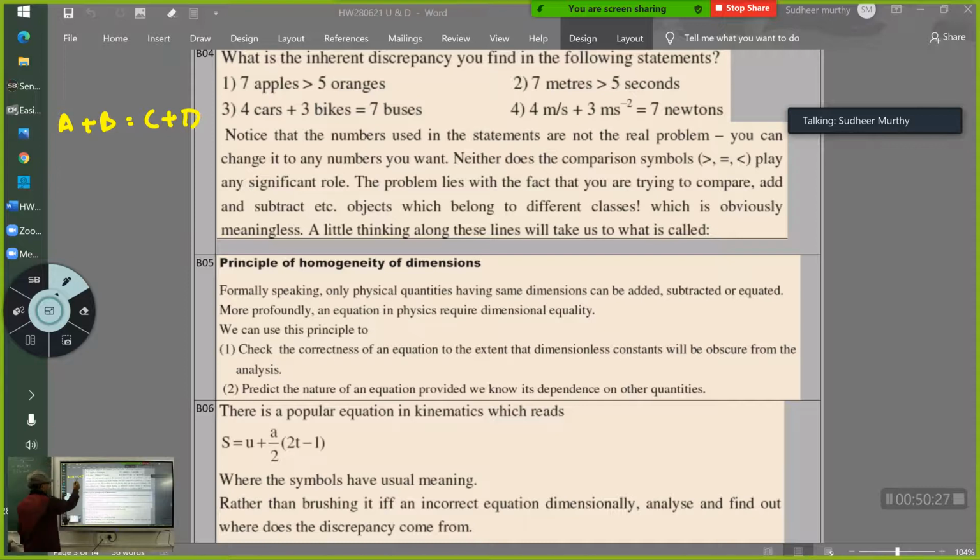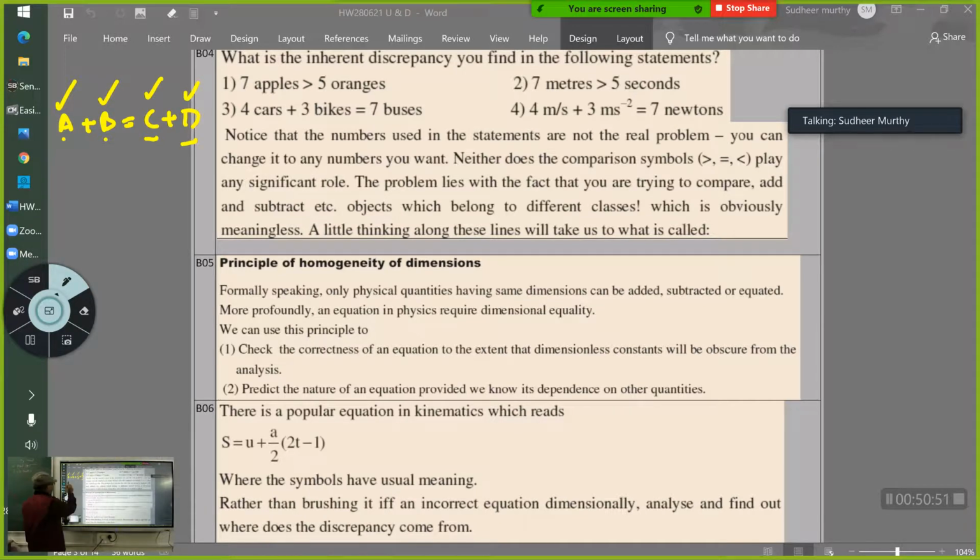Now if this equation holds good, what does it mean? It means if this is a physical quantity of some kind, that is if it is force, or it is mass, then supposing I say this is force, then this should also represent force. This should also represent force. This should also represent force. Got it?